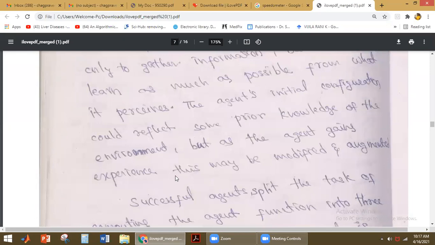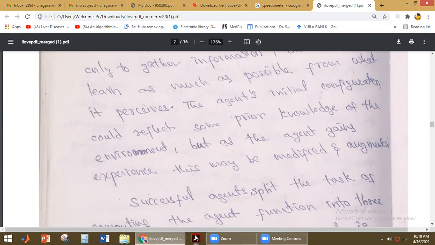Okay. So the agent's initial configuration could reflect some prior knowledge of the environment, but as the agent gains experience, this may be modified and augmented. So initially, the agent will have some prior knowledge about the environment, but when the agent is used in the environment, what happens? It will gain some more knowledge, and based on that, it will be modified and augmented.